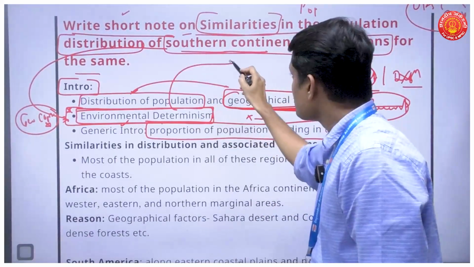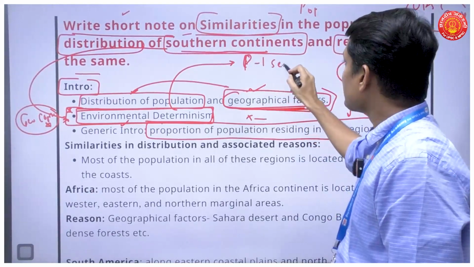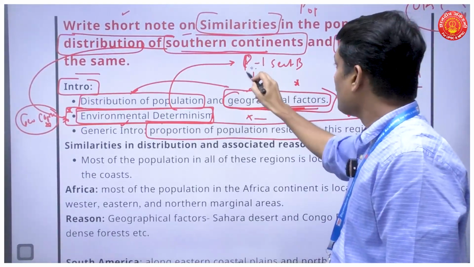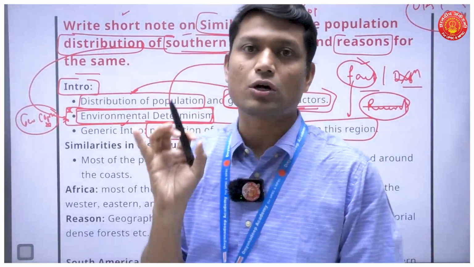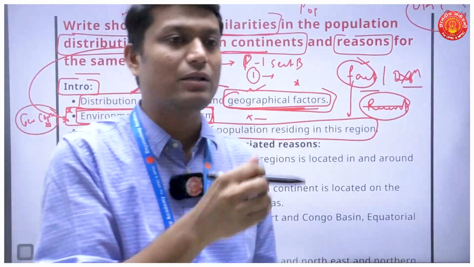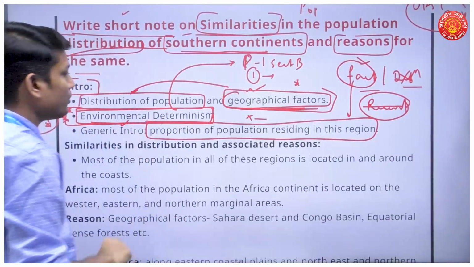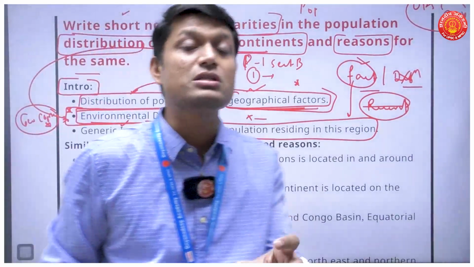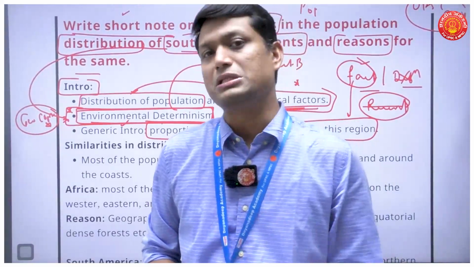It is the term I am using from paper 1 section B, point number 1, where I have to discuss geographical thoughts or perspectives in human geography. And in perspectives in human geography, I have environmental determinism, which says it is the environment which determines what kind of choices we as humans make, right?